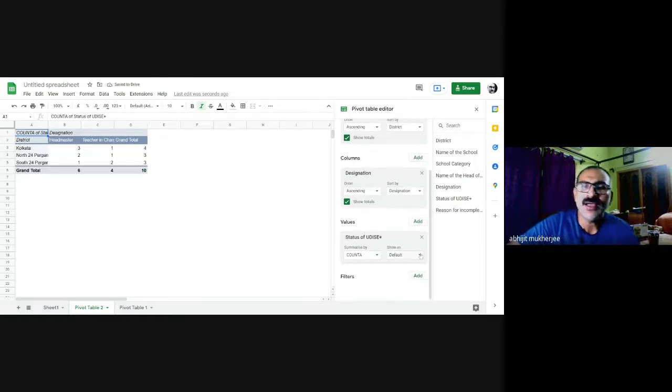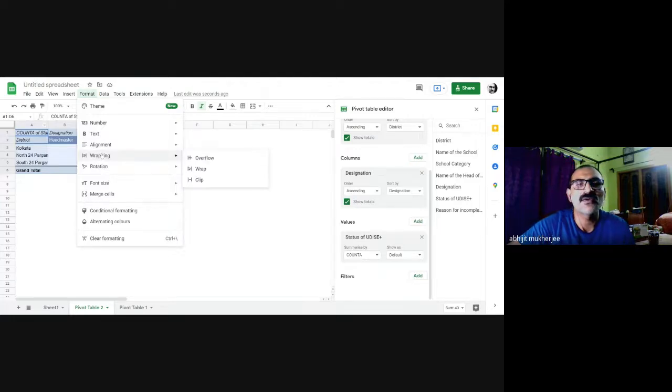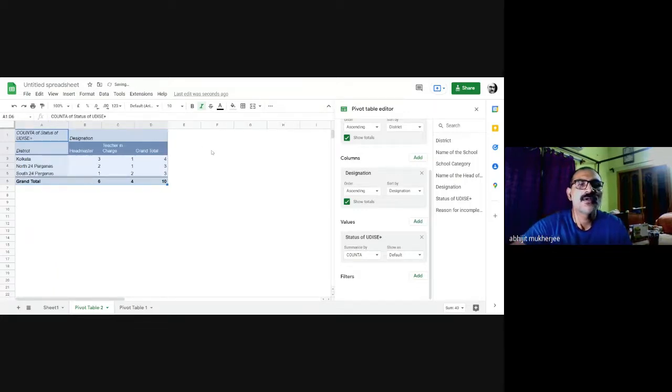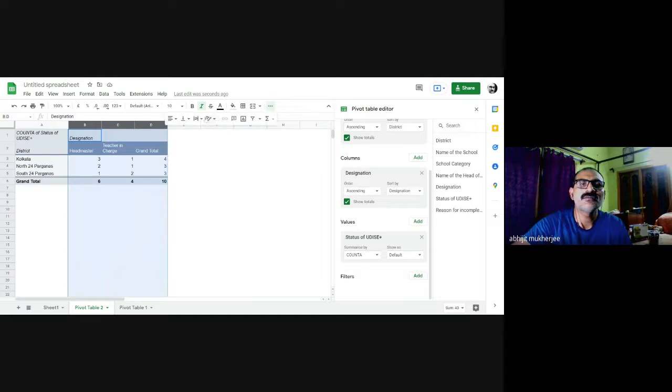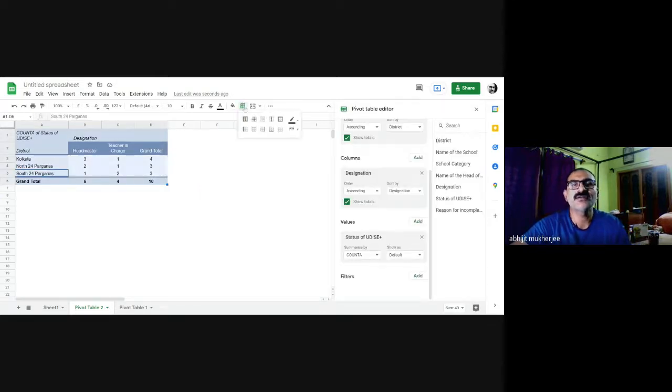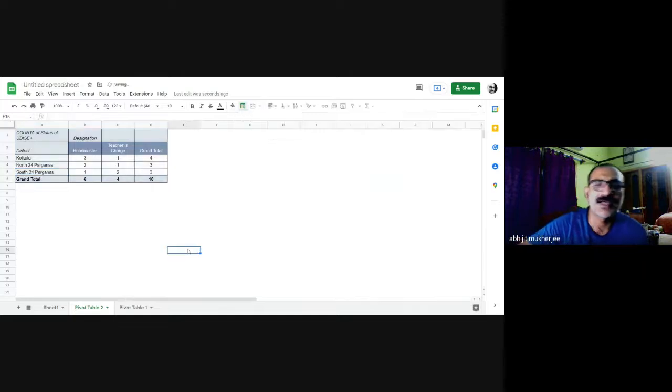Now let me make it big and easy for all of us to see. I just take the wrap option. Let me make them horizontally aligned. It becomes easier for us to follow the chart, I feel.